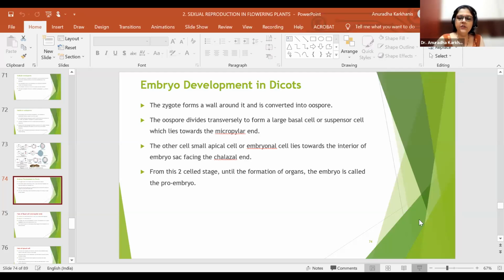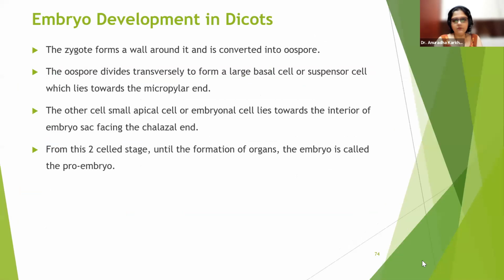As I told you, endosperm formation and embryo formation take place simultaneously, but it would be very difficult for us to understand both things simultaneously. So in the last class I stopped after endosperm formation, and today I'm going to go ahead with how the embryo development takes place. So we can start the embryo formation part, how the embryo formation takes place in dicots.